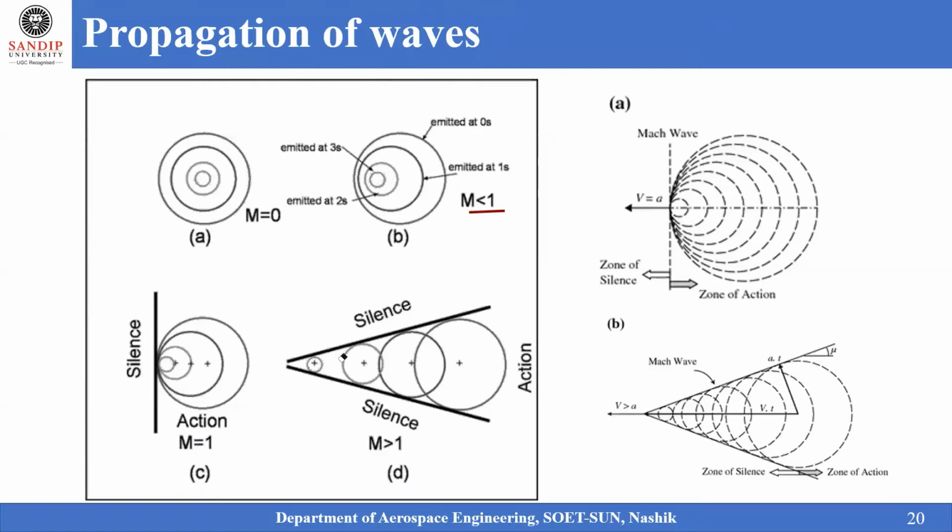Now, this will be called a Mach cone. And how is the Mach cone formed? Whatever the traversing wave circles are, they are traced by drawing a tangent to them, and so we get the Mach cone. Let us see another way of understanding this. When there is a zone of action and a zone of silence, these two are separated, and this boundary is called a Mach wave or the shock wave.